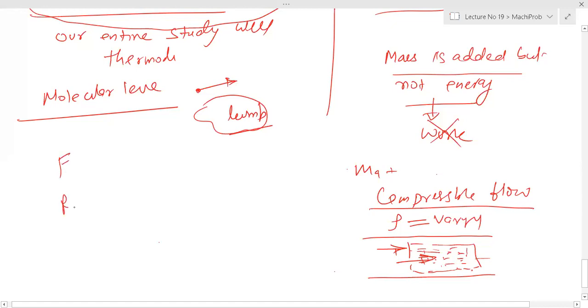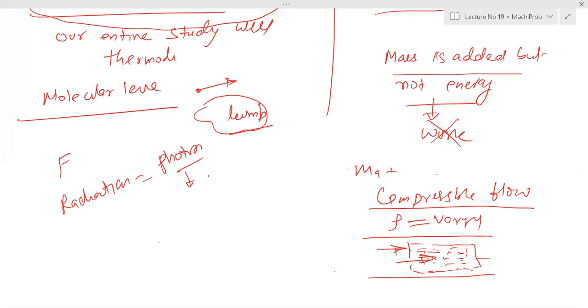Energy, right? No, radiation. Radiation is a photon.